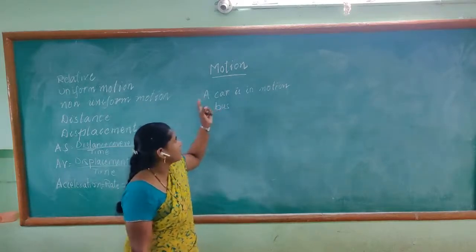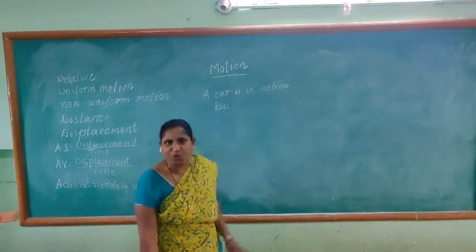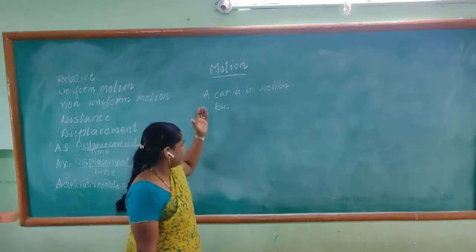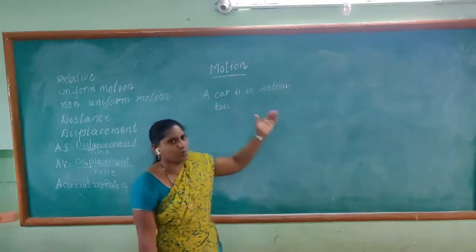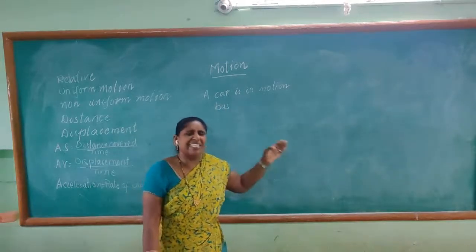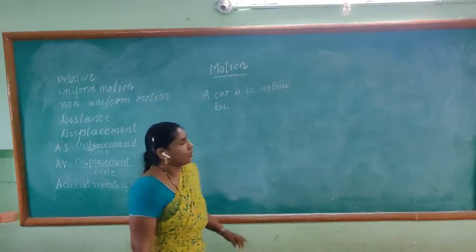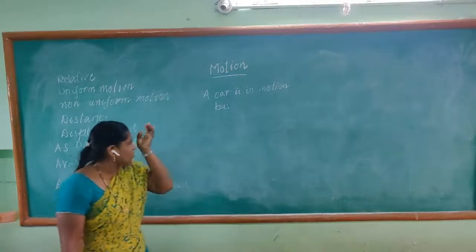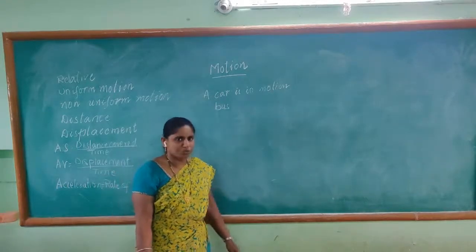So simply we say that a car is in motion. That means a car is moving on the road. A bus is moving on the road. We say that a bus is in motion. A cycle is in motion. A lorry is in motion. So we define motion as the movement of the body.